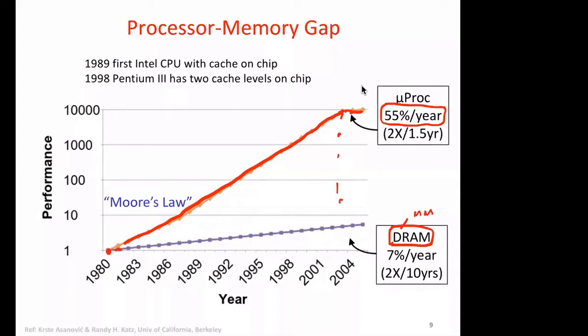And while the memory performance improved at only 7% per year, this gap becomes almost 1000 times. If you look at it, it's 10 versus 10,000 approximately. It's more than 10,000 times performance difference. When we say performance, it means what? Access speed, we can think, right?